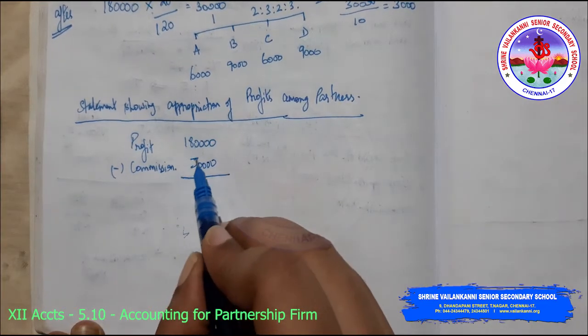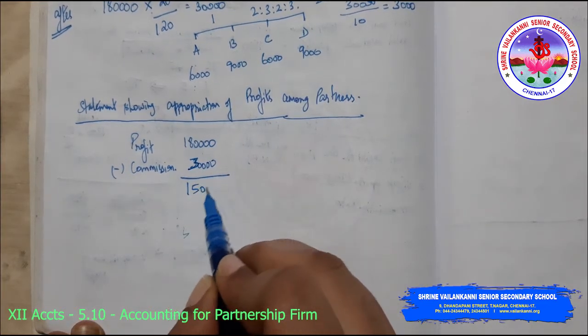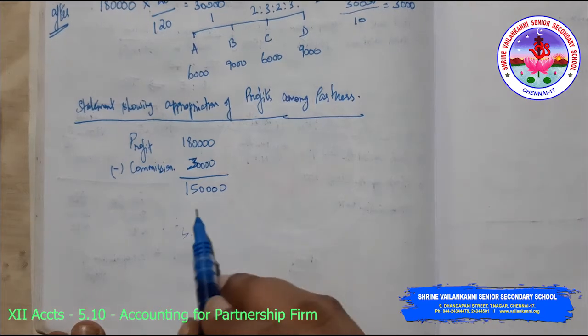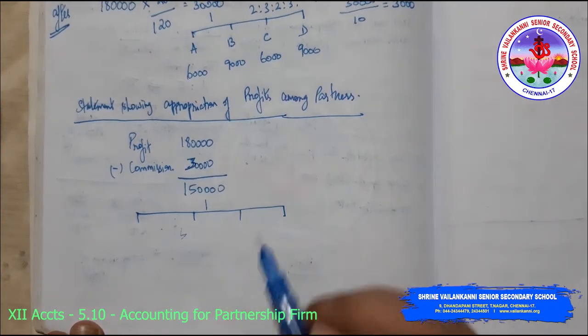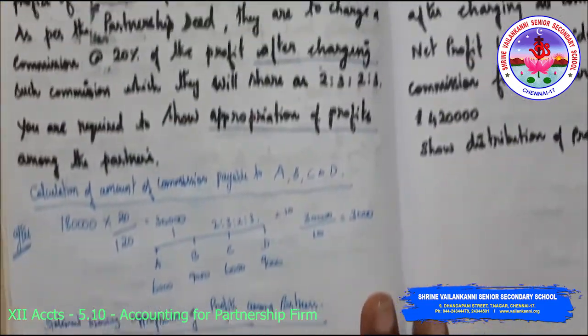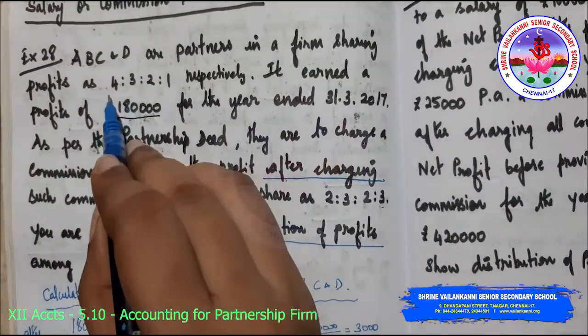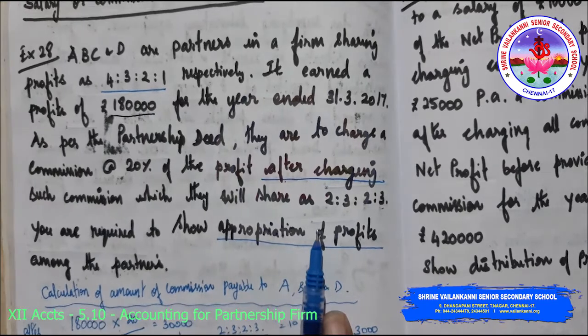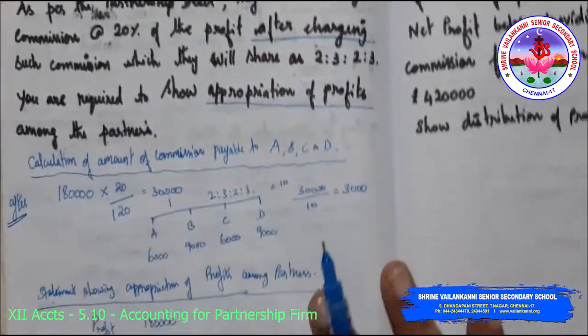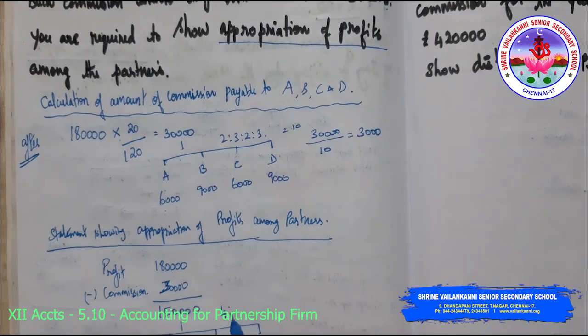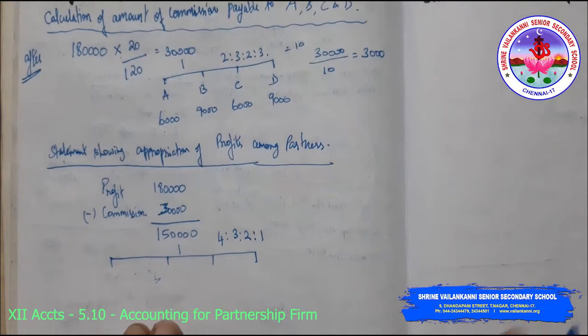So the remaining profits, 1,50,000, are to be apportioned among the partners in the profit sharing ratio, not the commission sharing ratio. The profit sharing ratio is 4:3:2:1, so the total is 10.